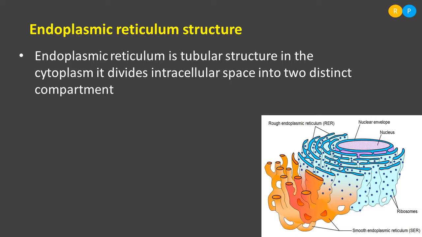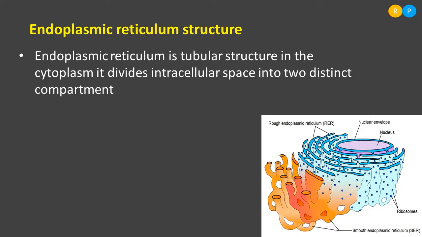When you placed the water pipe, some amount of water entered the pipe, and you got two compartments. Water in the tub is one compartment, and water in the pipe is the other compartment. Such a condition is actually there in the cytoplasmic region of the cell.